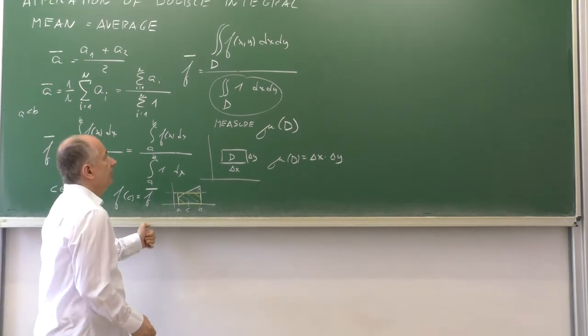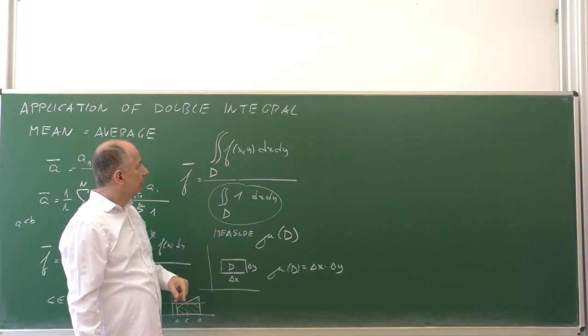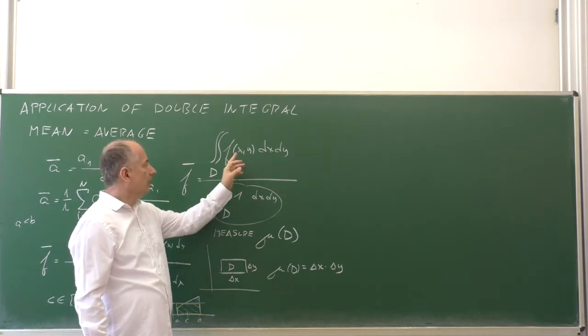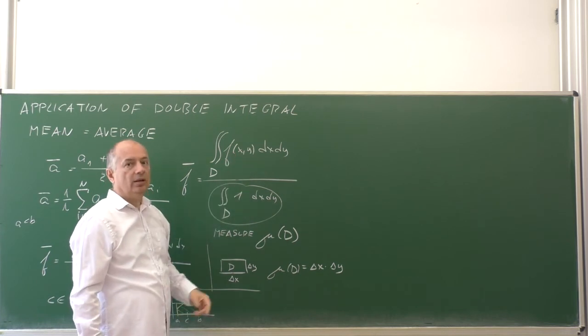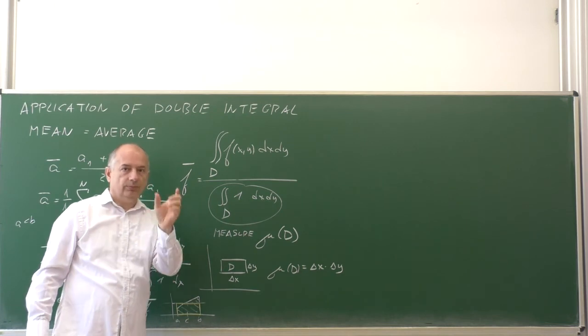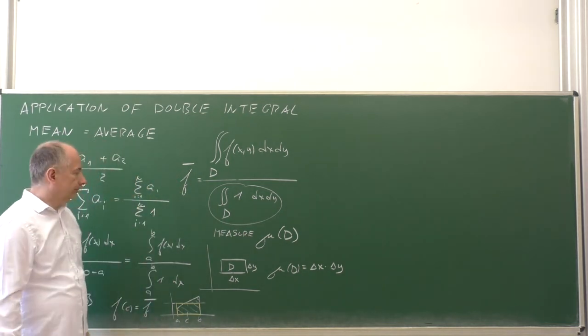Well, and similarly for a function of two or more variables, if the function is continuous, then there exists at least one argument, this time a pair (x,y), such that the function value at this point is equal to the average value.